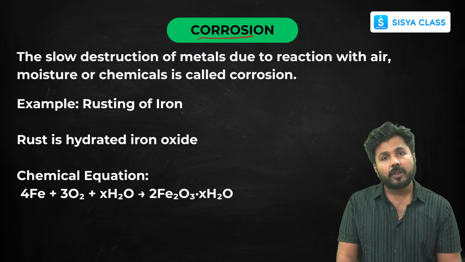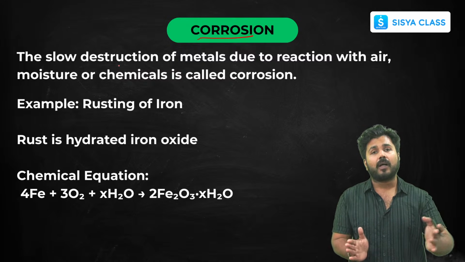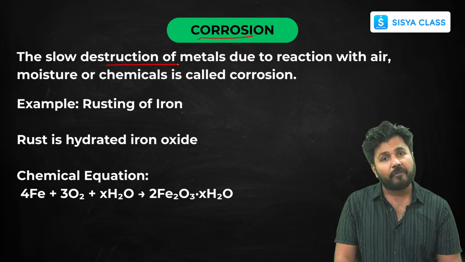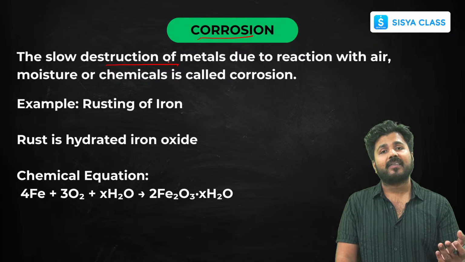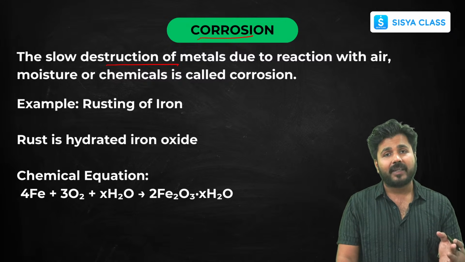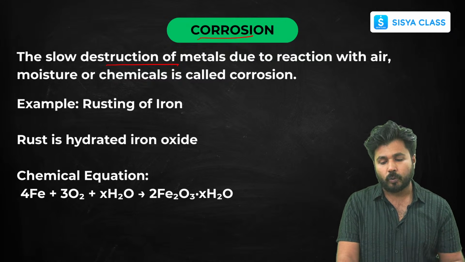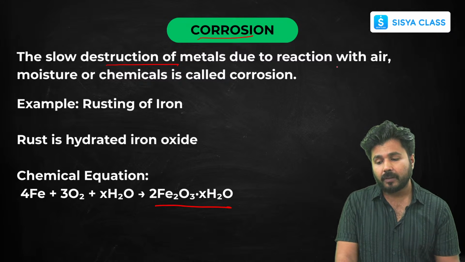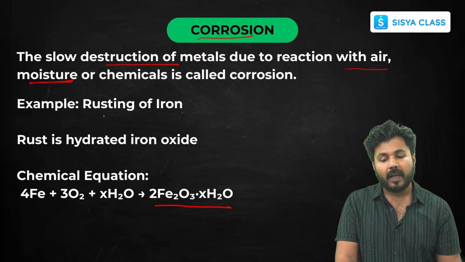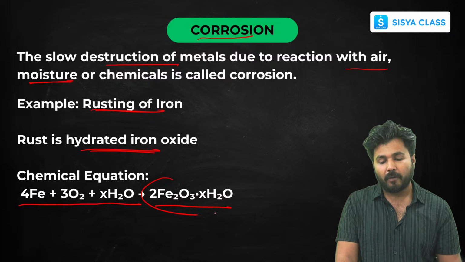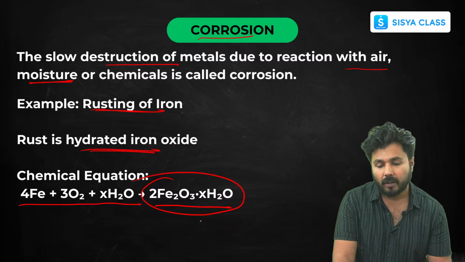Okay, so what is corrosion? Now corrosion we already have studied in each of the previous chapters, so we'll just go through it quickly. It is nothing but the destruction of metal. The most common example is iron rusting, and it forms hydrated iron oxide, Fe2O3.xH2O, as you can see here. It occurs in the presence of air and moisture, that is oxygen and moisture. This is an example, rusting of iron. It is nothing but hydrated iron oxide, which is formed like this, and this is the formula of hydrated iron oxide that you call rust.